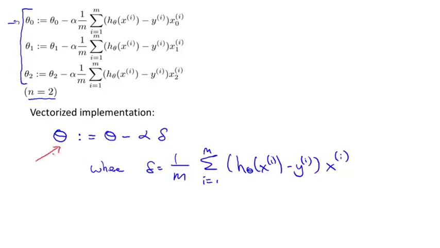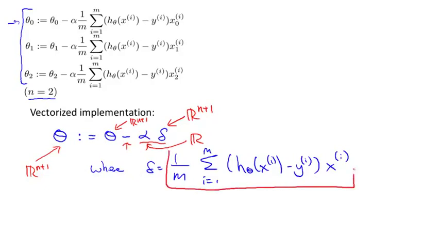Here I'm going to treat theta as a vector, so that's an n plus 1 dimensional vector, in R^(n+1). Alpha is a real number, and delta here is a vector. So this subtraction operation is a vector subtraction, okay? Because alpha times delta is a vector, and so theta gets this vector, alpha times delta, subtracted from it. So what is the vector delta? Well, this vector delta looks like this, and what it's meant to be is this thing over here.